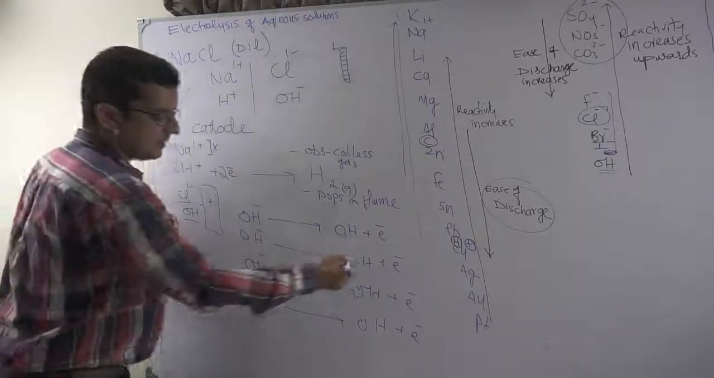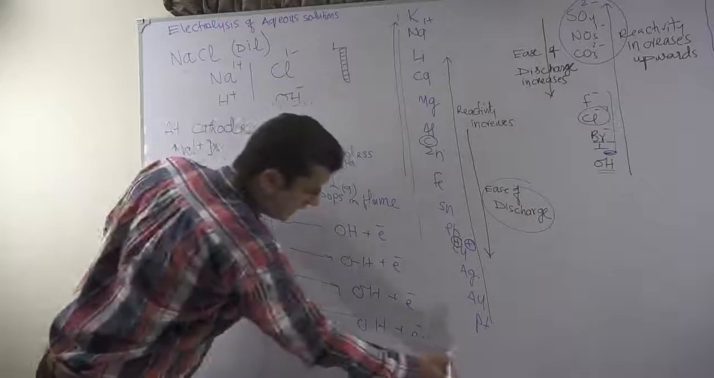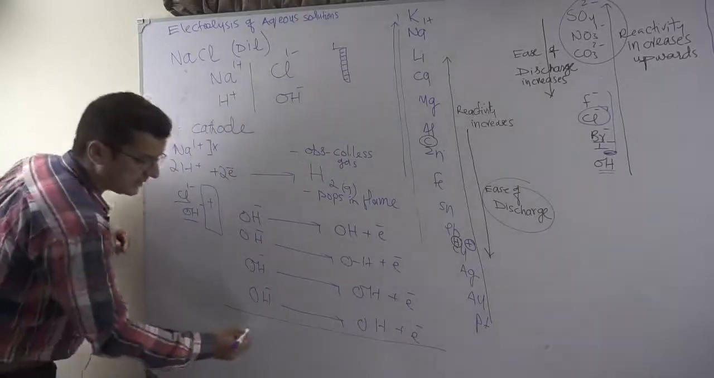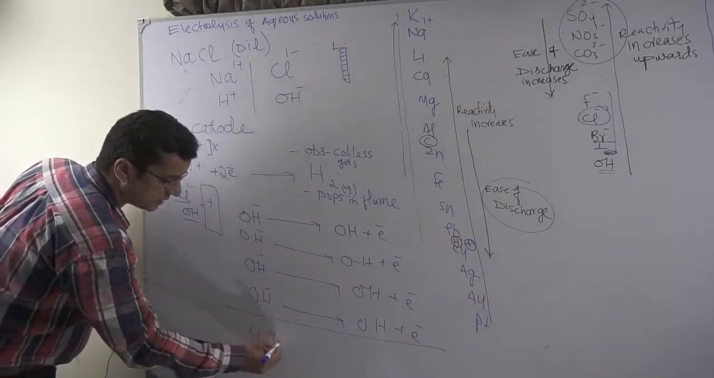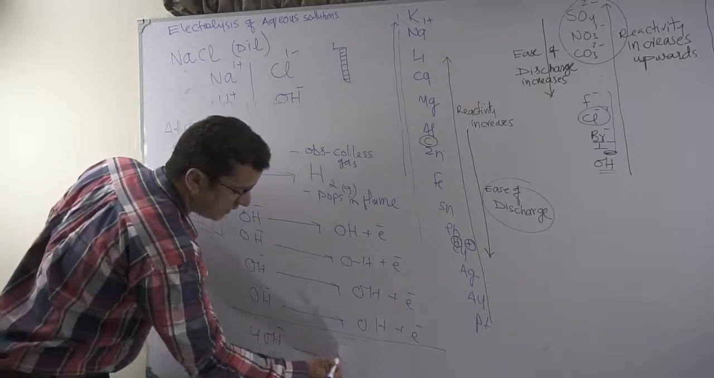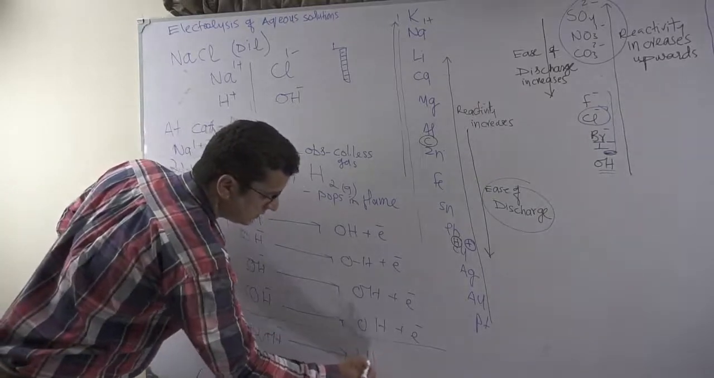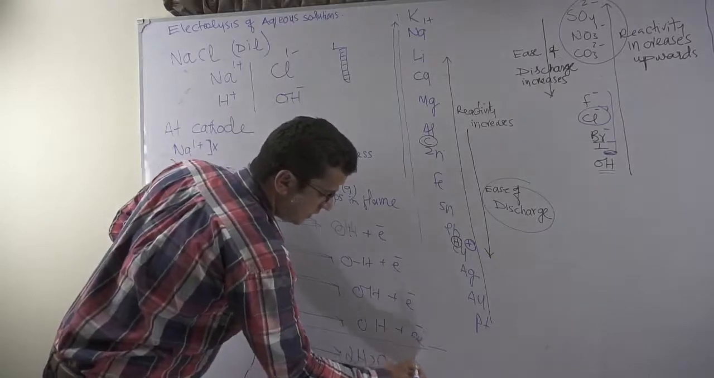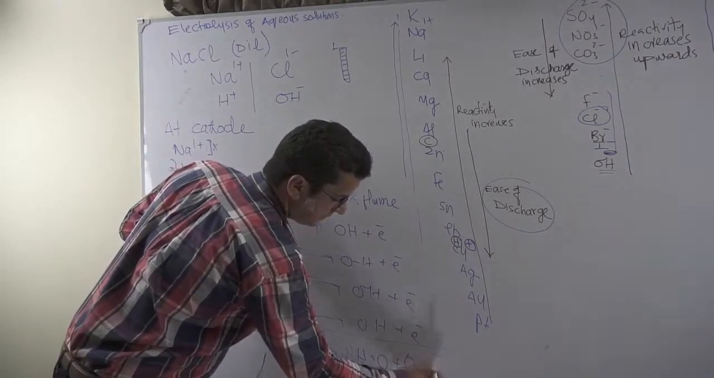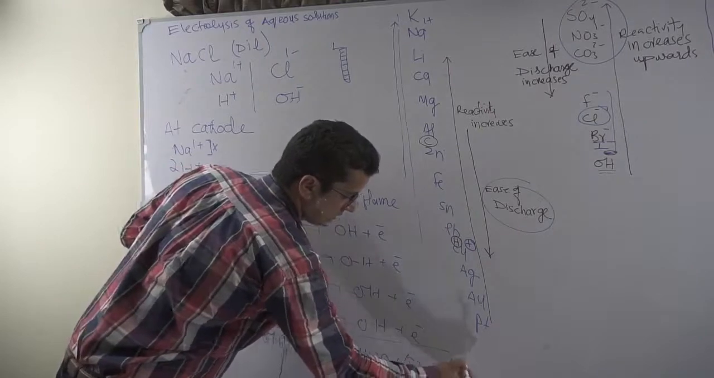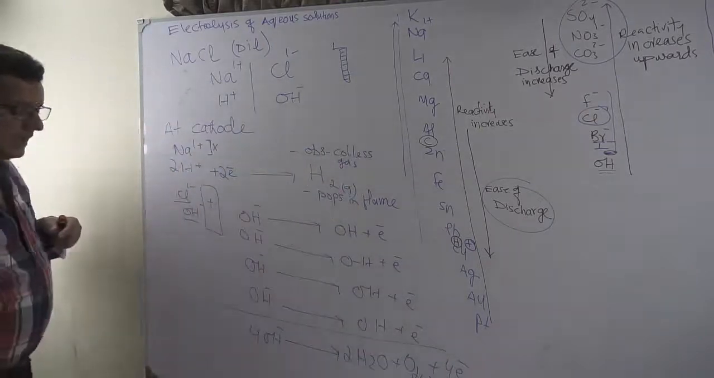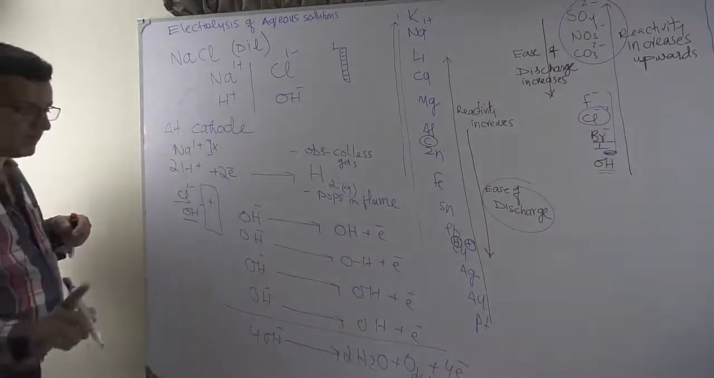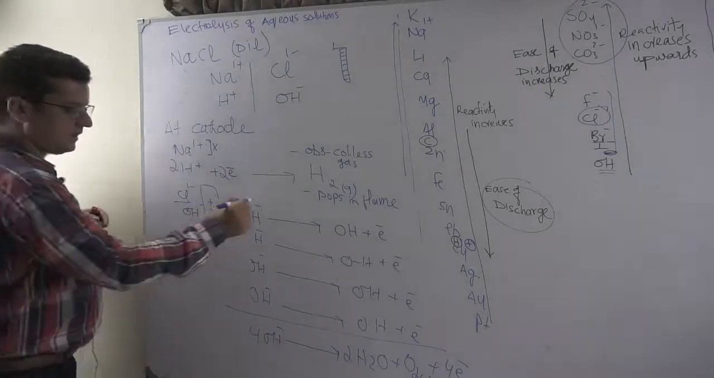To make the equation simple, a simple equation is written in this form, and you can even memorize it: 4 hydroxyl ions turn to 2 water molecules, which stay back in the solution, oxygen gas, and 4 electrons. To make things simple, at the anode, when hydroxyl is discharging, we know that it happens like this.